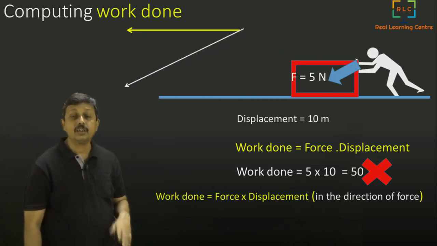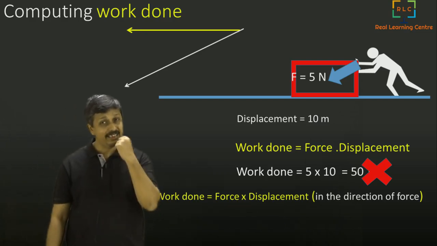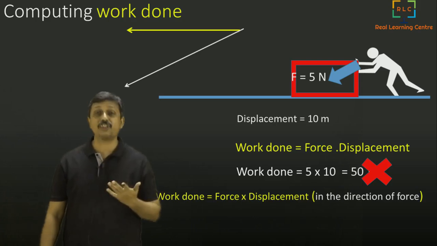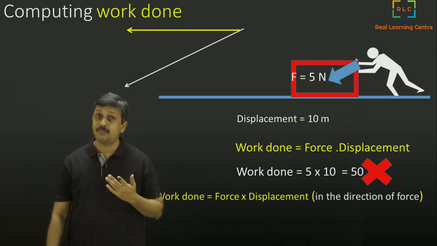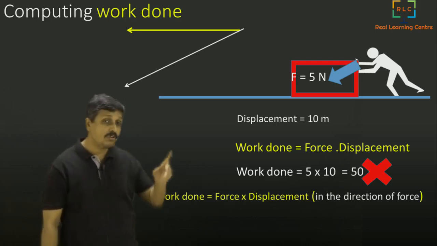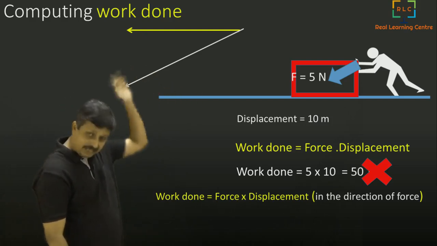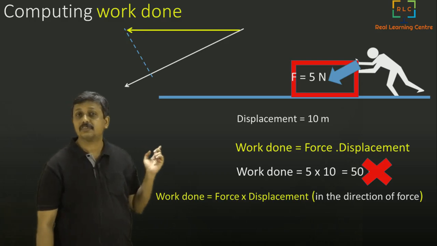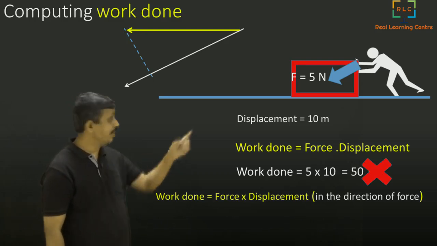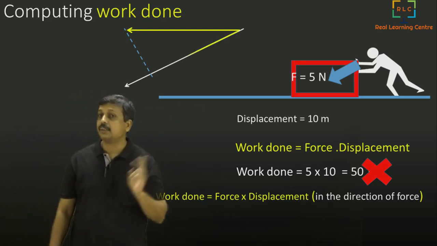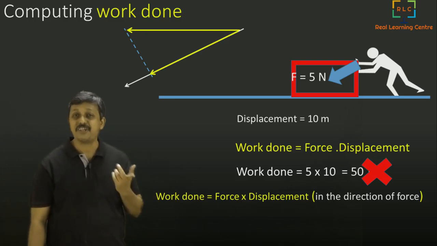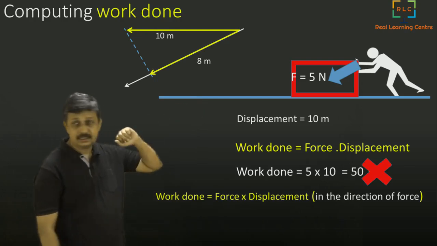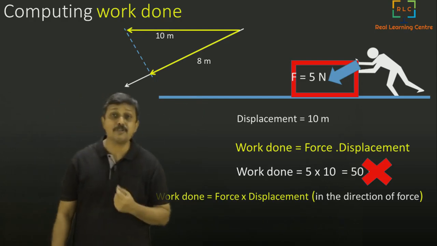So now the same thing I will do. I will take the displacement vector's component in the direction of the force. So I will go to the displacement vector and from there draw the perpendicular to the force direction. After drawing in that direction, I am going to put the line here and measure it. So initially this was 10 meters, and this second one I measured to be 8 meters.